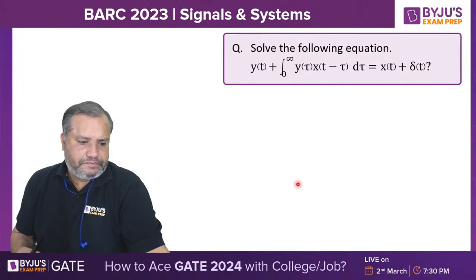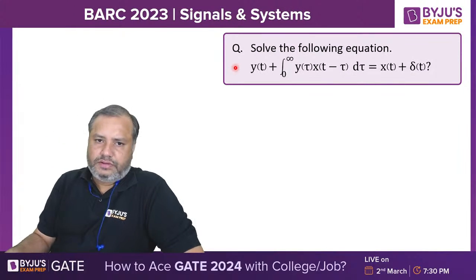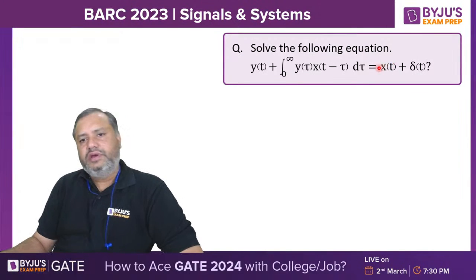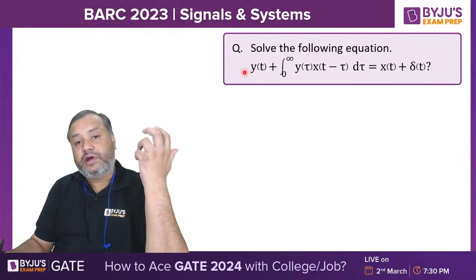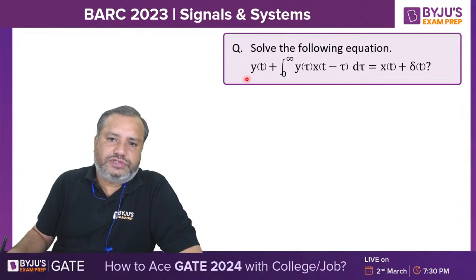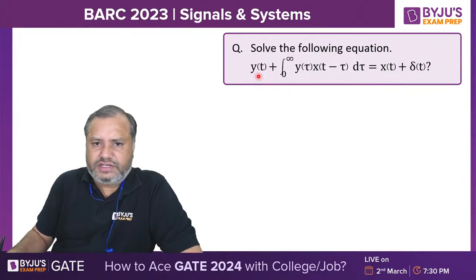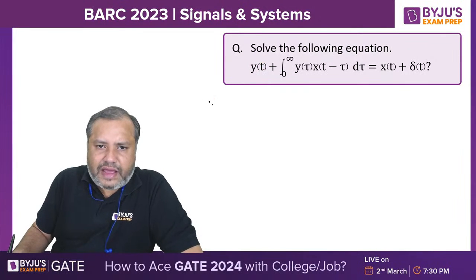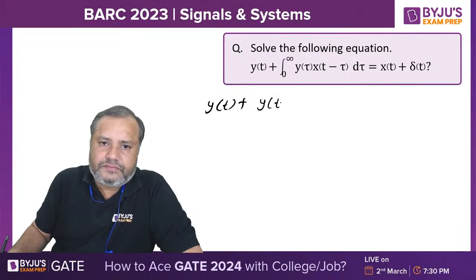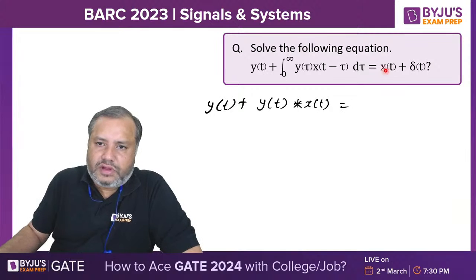Now see this. Solve the following equation. We have this equation, and here solving means we have to find out y of t. That's it. So just take the Laplace transform both sides. Before that I just want to tell you that this is y of t, and this one is y of t convolution with x of t. And this is x of t plus delta t.